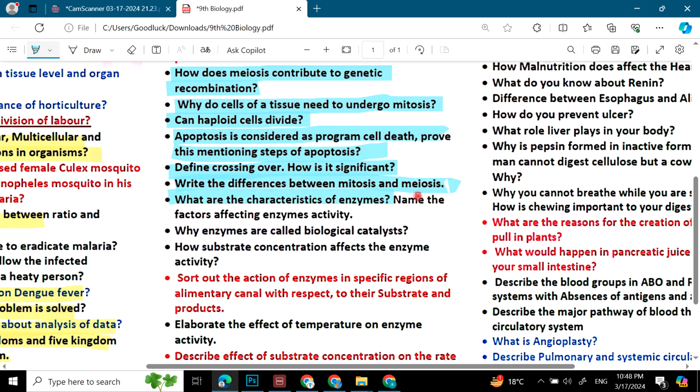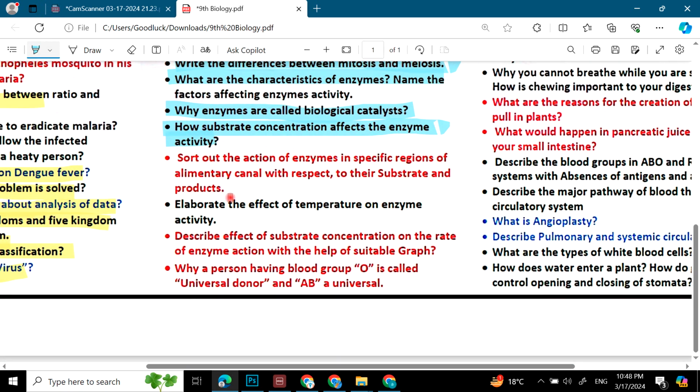What are the characteristics of enzymes? Why enzymes are called biological catalysts? How does substrate concentration affect the enzyme activity? Then we have two red questions which are very important. Then elaborate the effect of temperature on enzyme activity. आप ये दोनों read कर लें तीनों, बल्कि एक और भी नीचे है, और इनको अच्छे से तैयार कर लें.